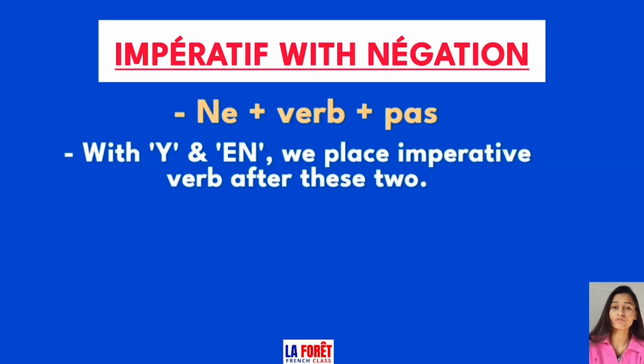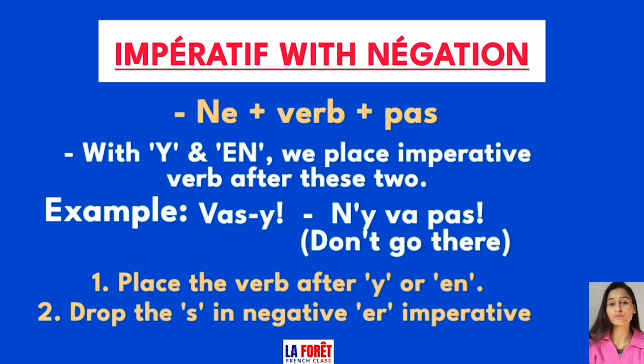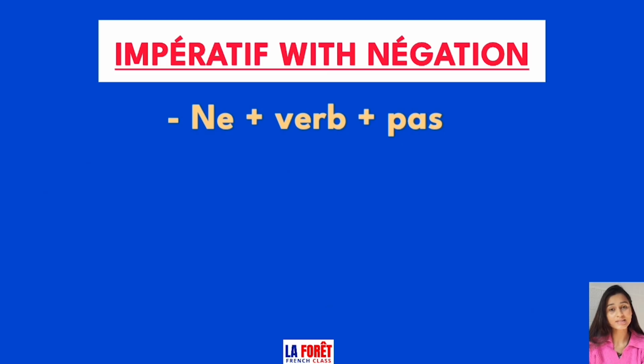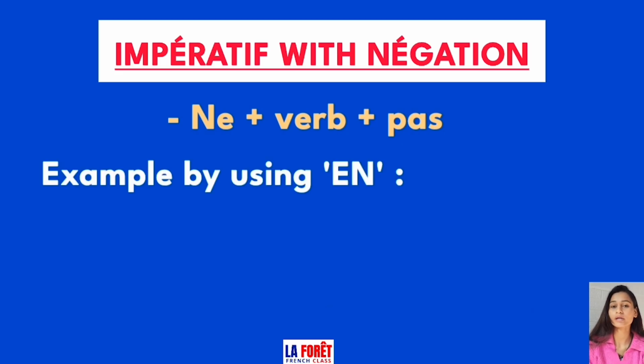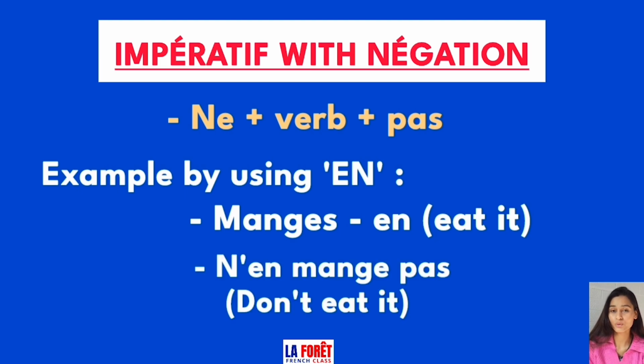Now for the cases where we use y or en, we use these two before the verb in negation. For example, vas-y in negation becomes n'y va pas, means don't go there. So you have to notice two points here. First is that y comes before the verb in negation. Second is that in negation we will drop the s from vas even if we are using y here. Let's take a second example for using en. So I am taking mange-en, and in the negation it will become n'en mange pas. So here en comes before the verb and we will drop the s from manges, and it means don't eat it.